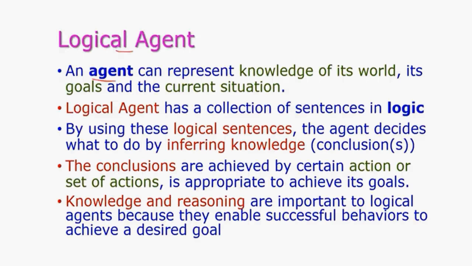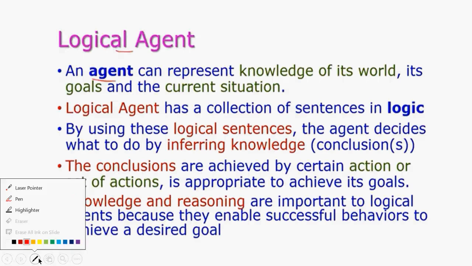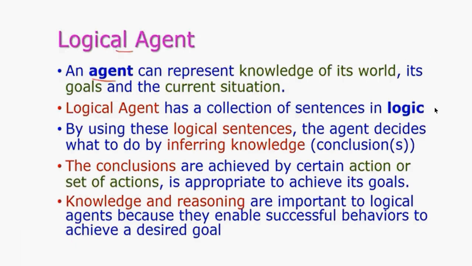So what is a logical agent? We have already seen what agents are, which have sensors and actuators. When you're talking about logical agents, what you're going to talk about is thinking logically. So that is what is going to happen here. An agent can represent knowledge of its world, its goals, and its current situation. So it will be able to estimate the knowledge about the world, what different types of goals can be attained, and the current situation it is in. According to that, when it makes a decision, an agent is called a logical agent.